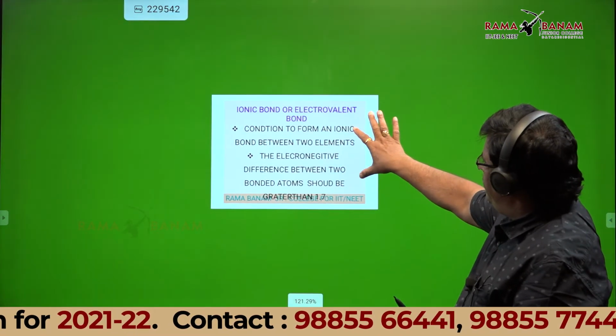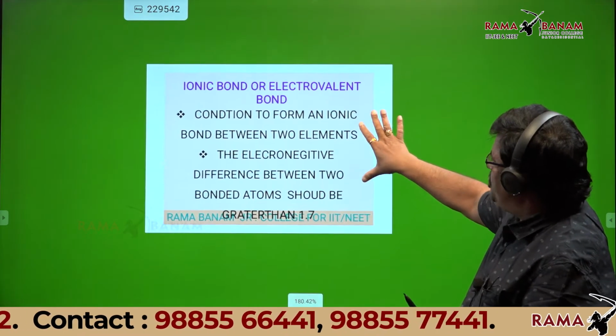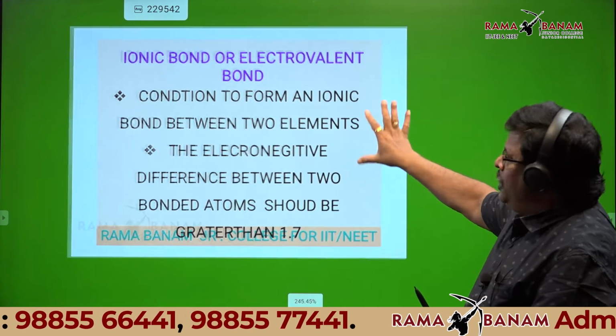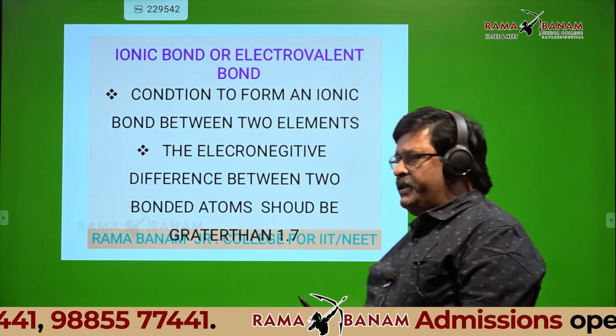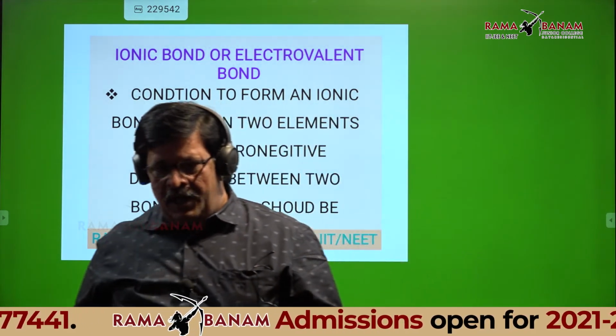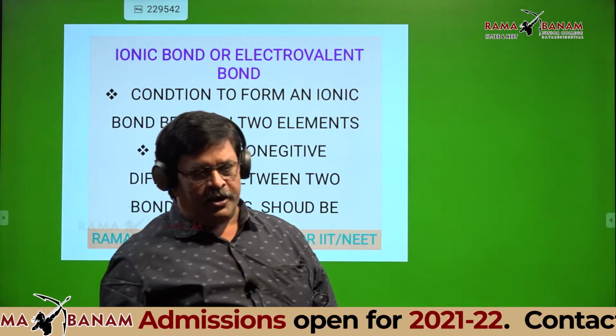Forget about that transfer, which atoms lose, which atoms gain, and how the ionic bond is formed.